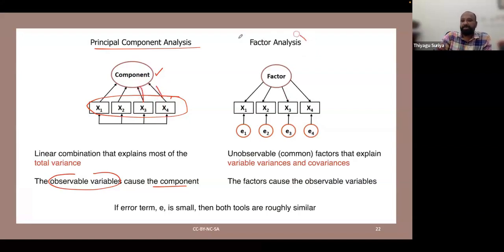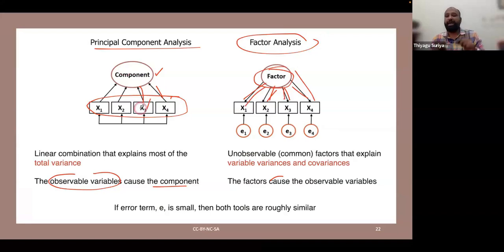But in factor analysis, like exploratory or confirmatory factor analysis, because we already made the factors, these factors, even for exploratory, the factors are going to cause the observed variables. This is like the reverse. Through the factors, we are locating the observed variables. But here the observed variables will create the components. It is only the directions that change.